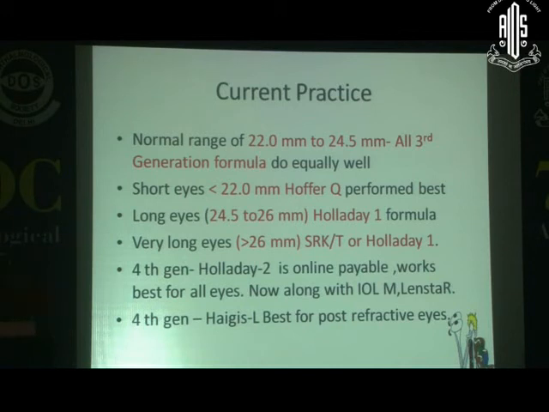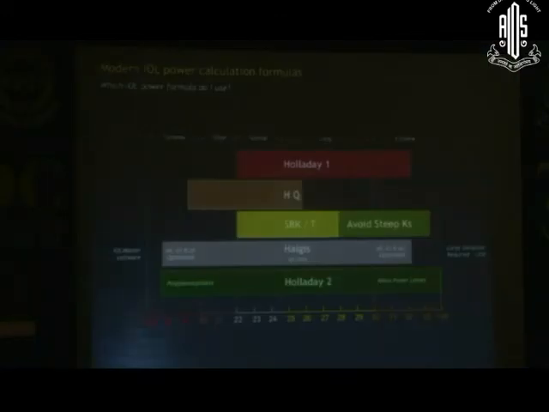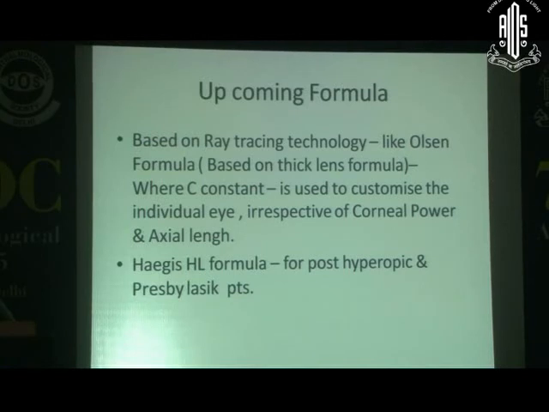This is a brief introductory lecture, and this is the chart we have to follow. Just take a photograph of this slide. This is a very important slide, and you have to implement this in your practice. Upcoming formulas are based on ray tracing technology, like the Olsen formula, where the C constant is used to customize the individual eye, irrespective of corneal power and axial length, and the Haigis-L formula